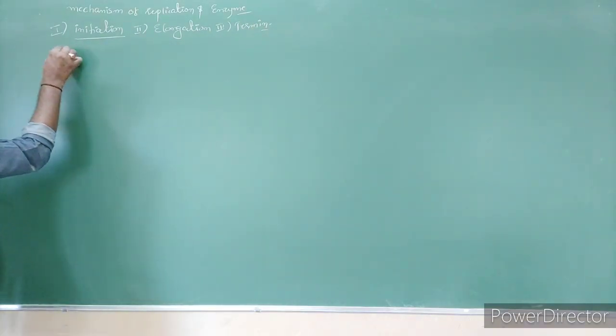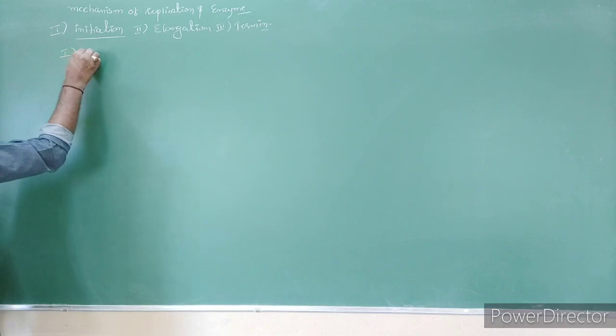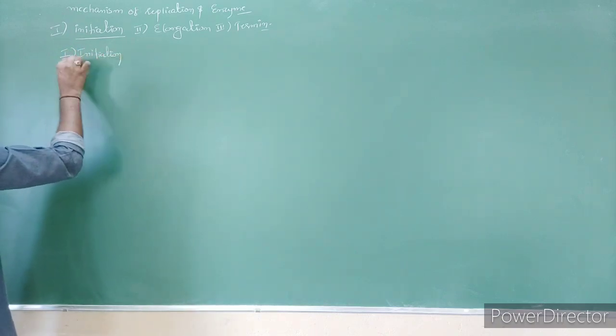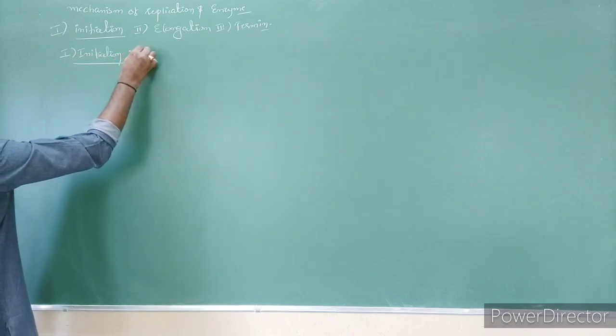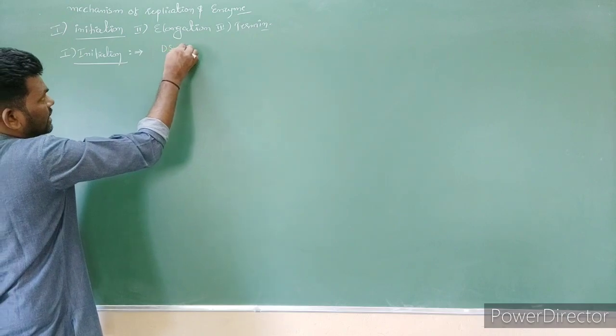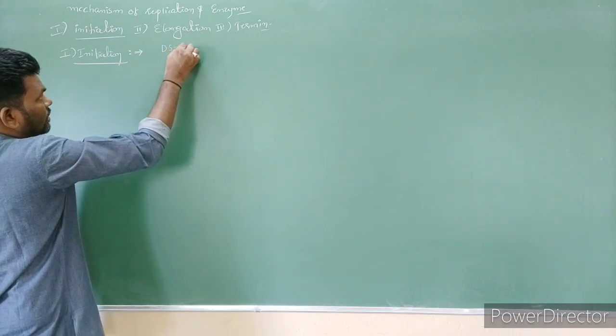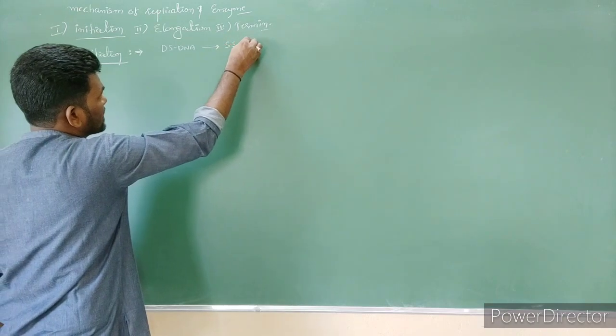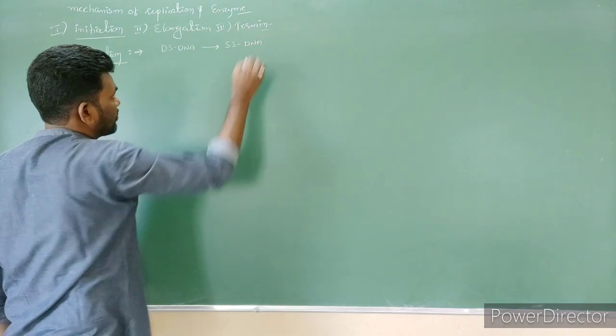In initiation, the first step is that double stranded DNA, dsDNA, should become ssDNA, single stranded DNA.